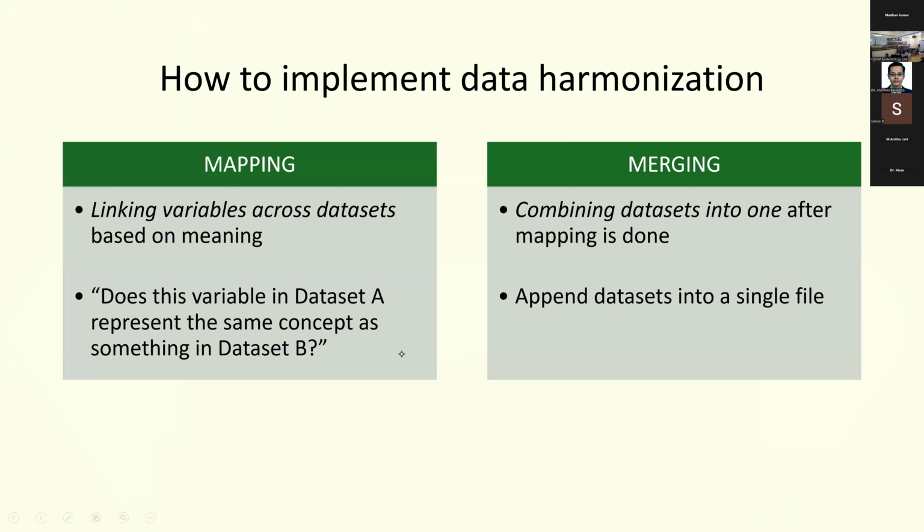Now, how to implement the data? So there are two important concepts to understand. One is mapping and one is merging. And you merge after you map. So mapping is basically linking variables across data sets based on the meaning. Does this variable in data set A represent the same concept as something in data set B? Merging is once you've finished mapping, you combine the data sets into one. That is, append the data sets into a single file.